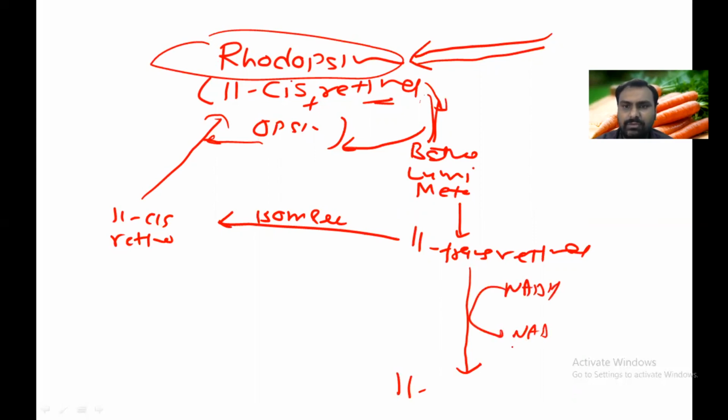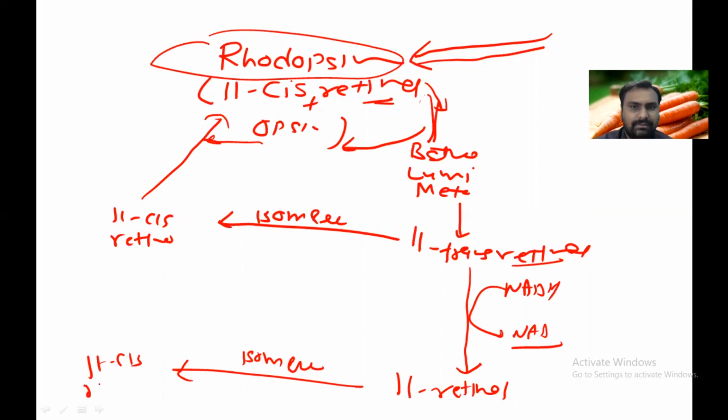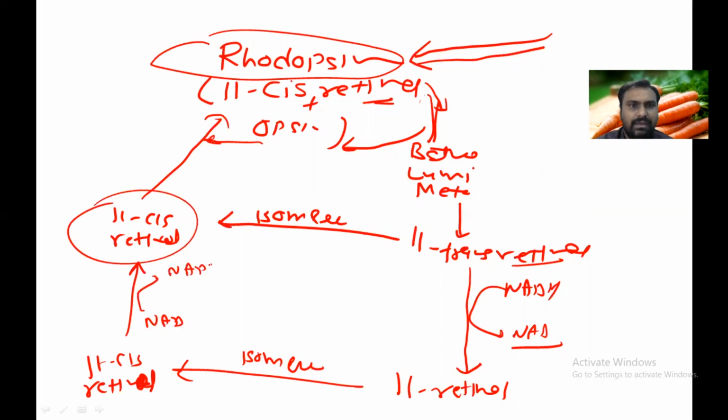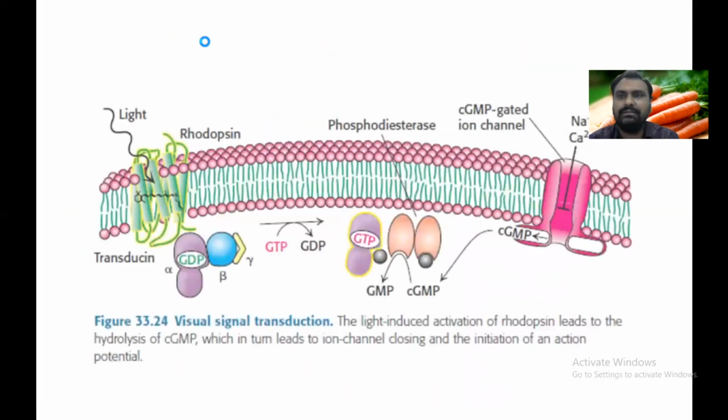So NADH is oxidized to NAD, while retinal is reduced to retinol. While in the liver, there is the isomerase enzyme, and it is converted to 11-cis-retinol, which is oxidized to retinal. Here NAD is converted to NADH, and it is resynthesized to rhodopsin. Okay, this is about the Wald visual cycle, and this is the role of 11-cis-retinal, the retinal form of vitamin A.